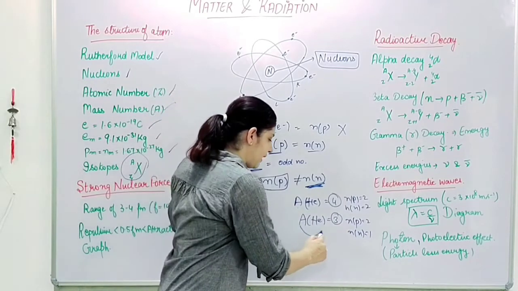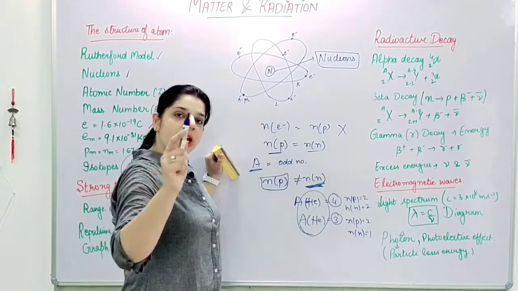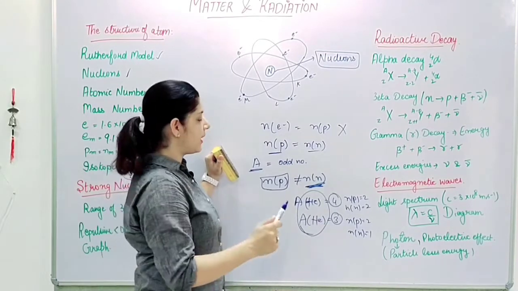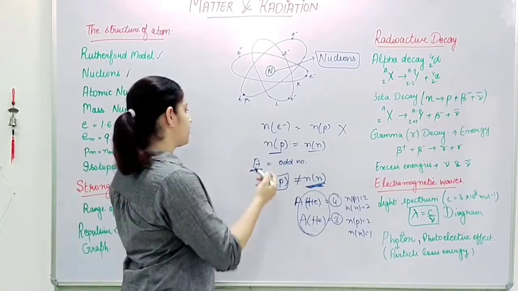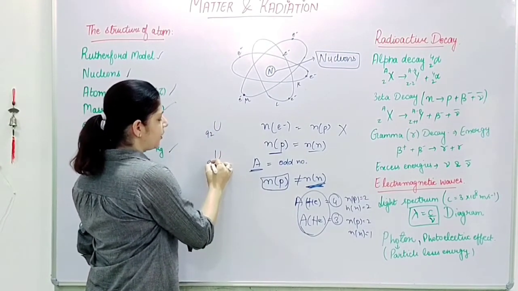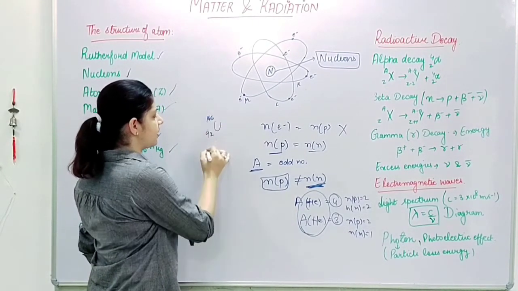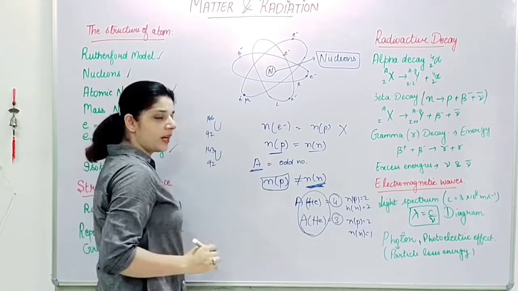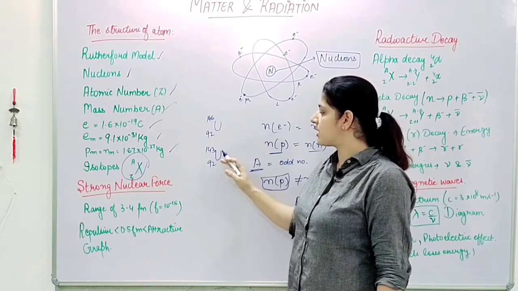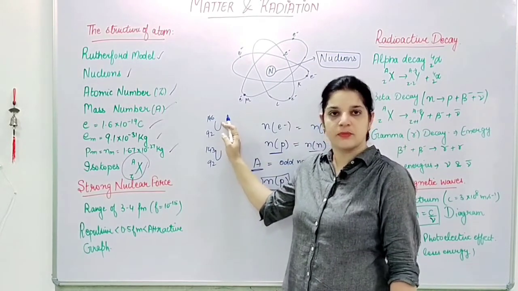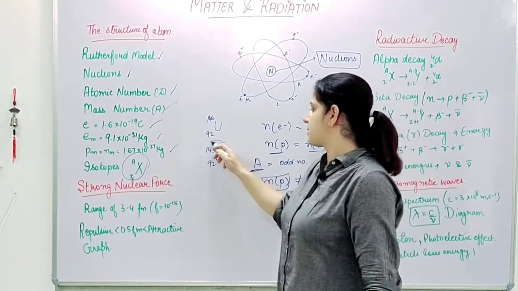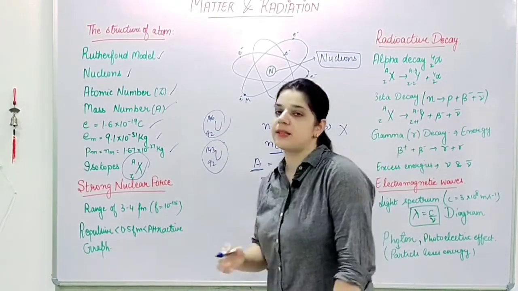So such elements where the atomic number remains the same but the atomic mass changes are known as isotopes. Same case, uranium 92, one is 146 while another is 143. So in this case the number of neutrons is 3 less than this one. That's why they show a different atomic mass. So these elements are known as isotopes.